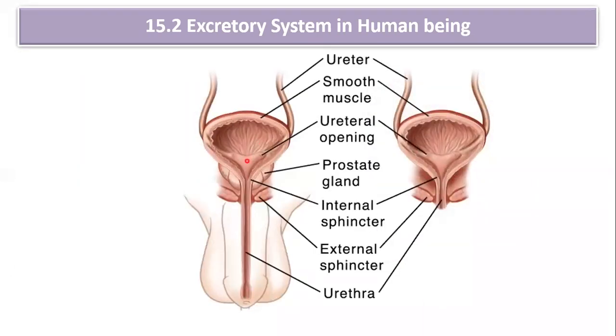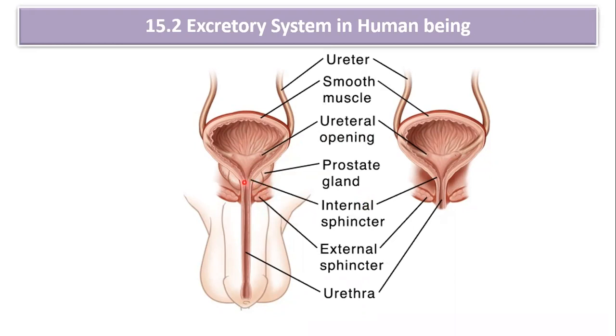Look at the location. This is the urinary bladder. Now you can see how the ureter is going to open into the urinary bladder obliquely. This is called the ureteric opening, and it opens obliquely and dorsally. Now you can see there are two sphincters, in the male as well as the female. This is the internal sphincter, this is the external sphincter.